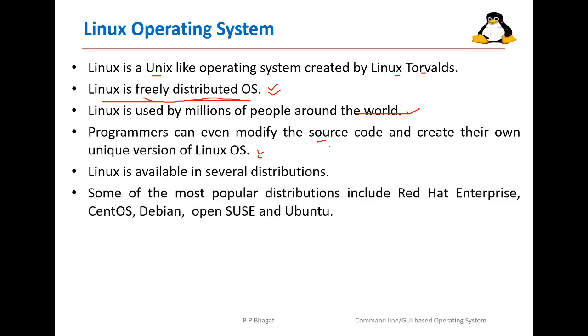This particular operating system is available in several distributions. So the popular distributions are Red Hat, CentOS, Debian, then OpenSUSE and Ubuntu. So these are some of the popular distributions of the Linux operating system.